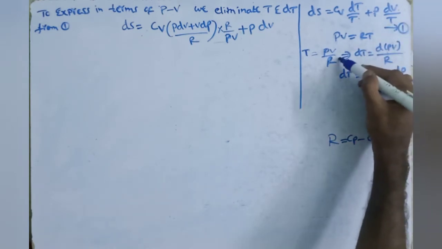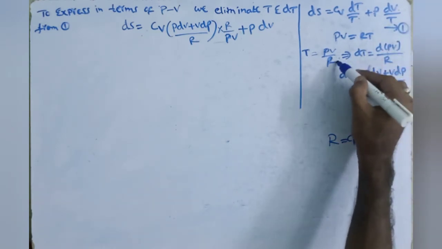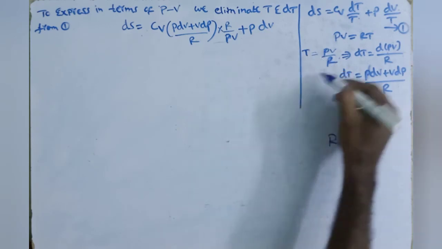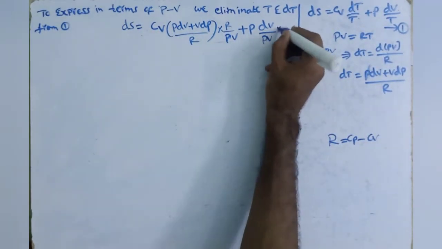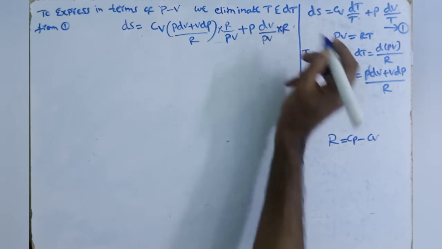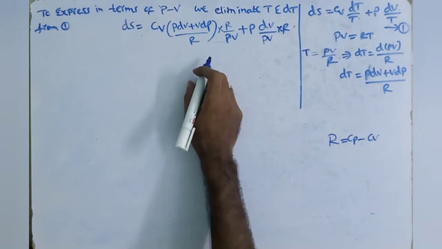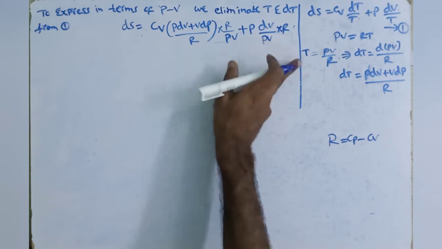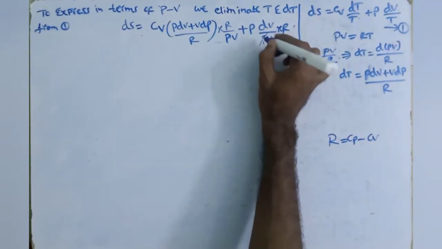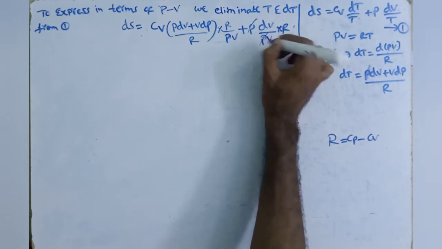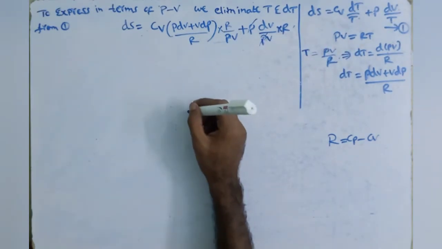In the place of T we write PV by R, so 1 by T becomes R by PV. We have substituted reciprocally. So here P gets cancelled, and here